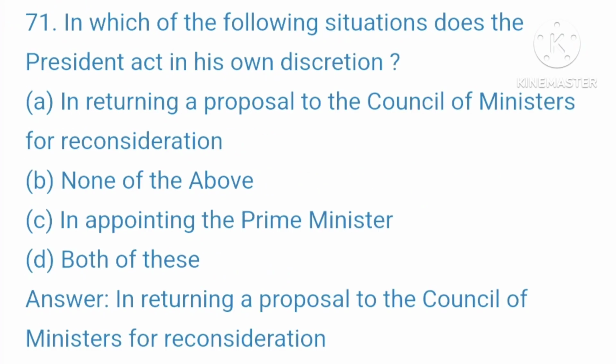71. In which of the following situations does the president act in his own discretion? A. In returning a proposal to the Council of Ministers for reconsideration. B. None of the above. C. In appointing the Prime Minister. D. Both of these. Your right answer is, in returning a proposal to the Council of Ministers for reconsideration.